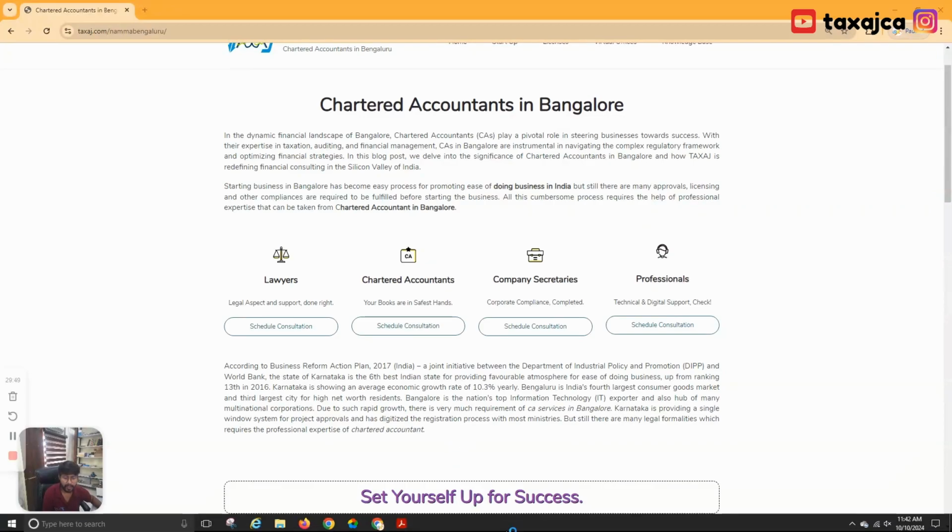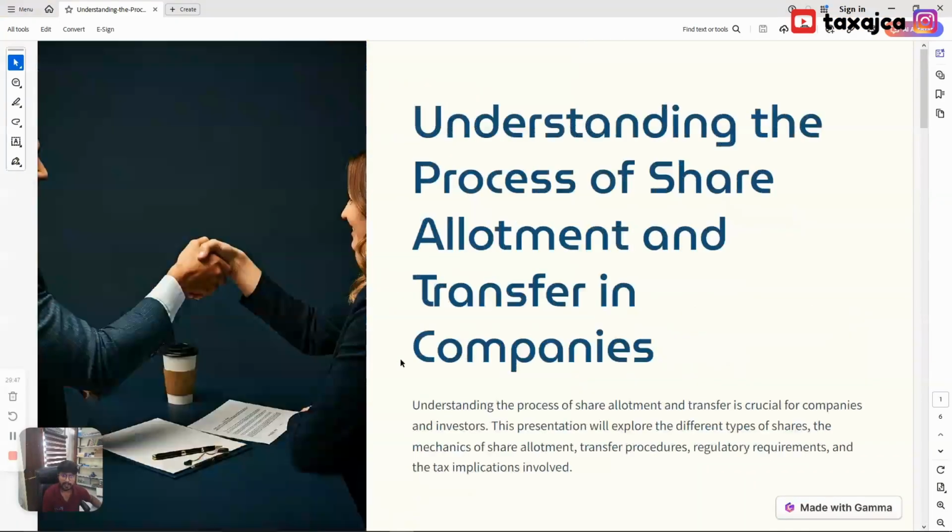मेरा नाम है गगन कालरा और आज हम डिस्कस करने वाले हैं शेयर ट्रांसफर एंड process of share allotment in a company. Understanding the process of share allotment and transfer is crucial for companies and investors, because the companies will transfer their shares to take money and the investors will invest their money into such shares to grow their money. ठीक है, बहुत सारी रेगुलेटरी रिक्वायरमेंट, बहुत सारे ट्रांसफ़र प्रोसीजर्स, बहुत सारे टैक्स इम्प्लीकेशंस इसमें इन्वॉल्व रहते हैं.